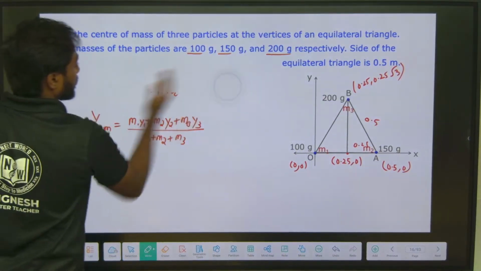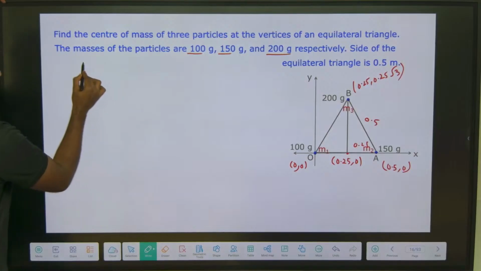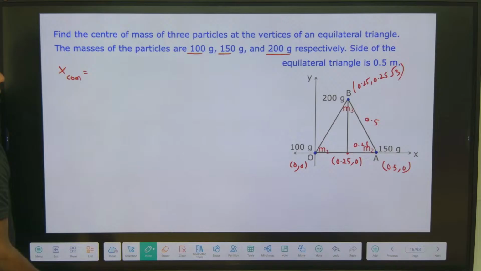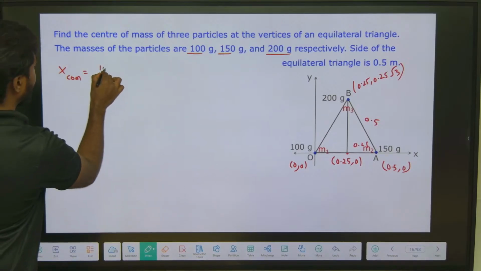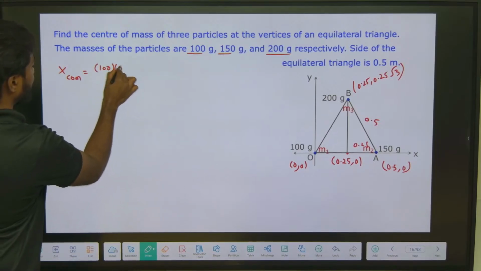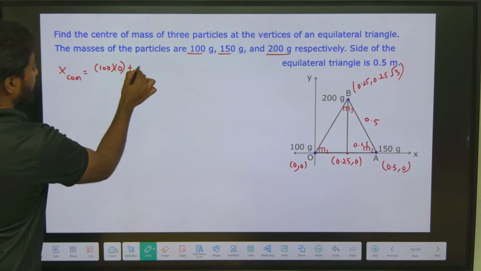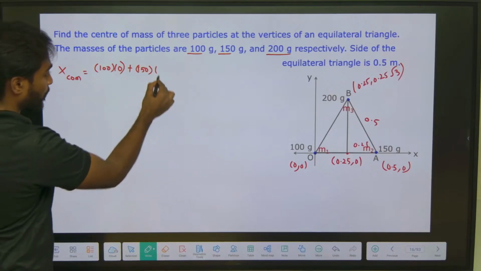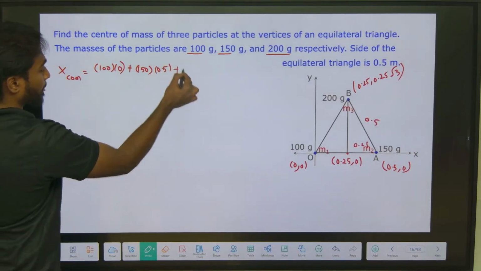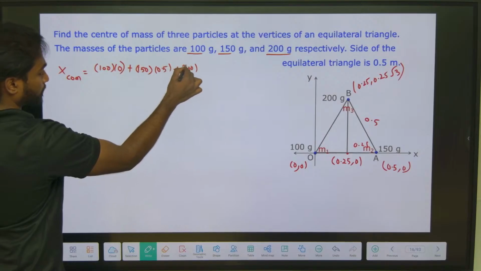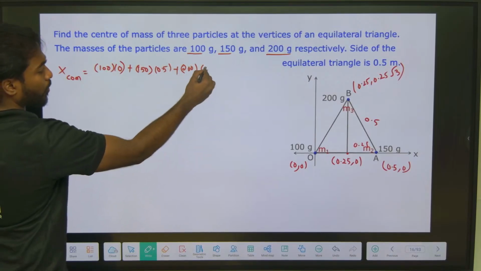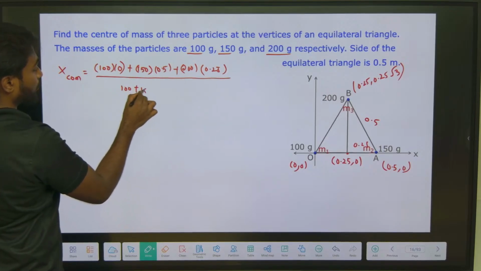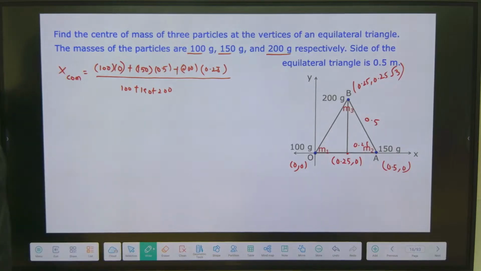Now, next, the x center of mass will be equal to, mass 1 is given as 100 gram. 100 into, what is the point x1? 0 plus 150 gram into 0.5 plus 200 gram into 0.25, divided by 100 plus 150 plus 200, right?